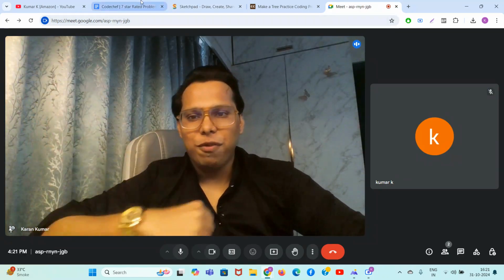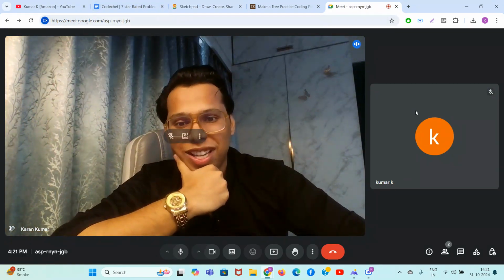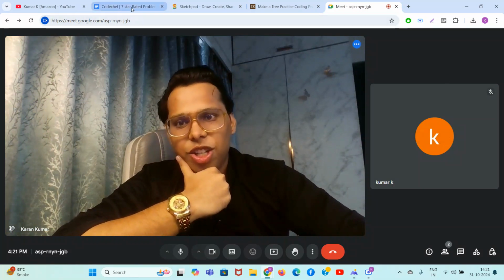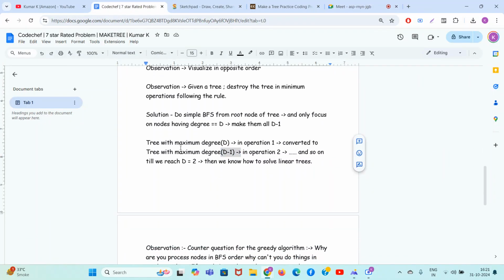So what is the final solution for it? Let's go back to our chart. So guys, we will do a simple BFS from the root node of the tree and only focus on the nodes having degree d, and we'll make all of them d minus 1. So a tree with maximum degree d, in one operation we will convert to a tree with maximum degree d minus 1. In the second operation we will convert it to a tree whose maximum degree is d minus 2, and so on.